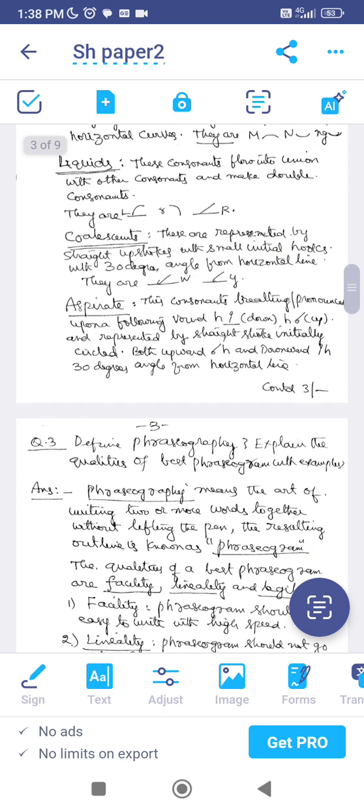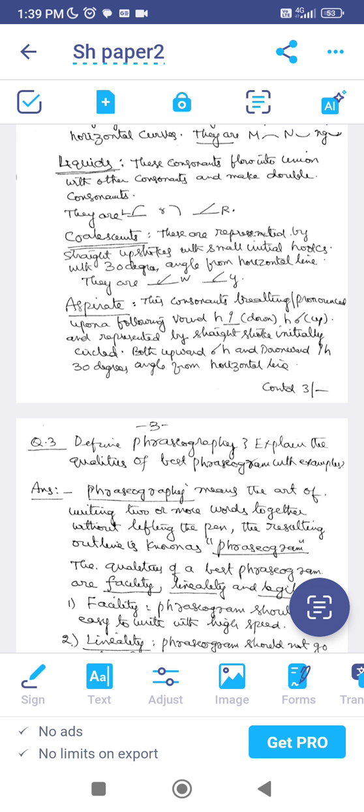Then aspirate. Here the consonant sound is pronounced along with a following vowel. Generally H. See, for example, H we should not say as H here, but hey. Generally the sound of the consonant will be pronounced with a vowel here. Hey, that means H plus the vowel sound of A here, right? So the aspirate is represented in two forms, upward H and downward H here.